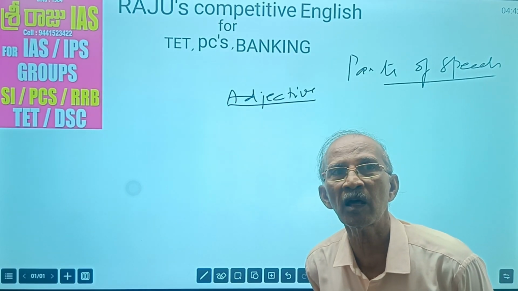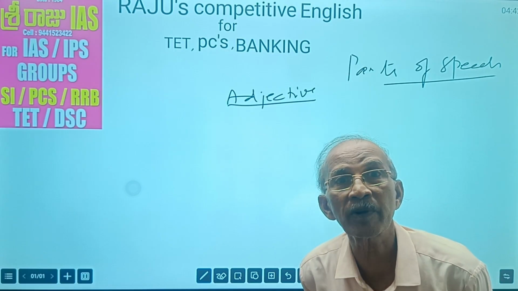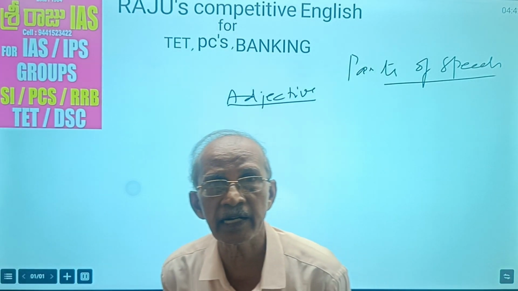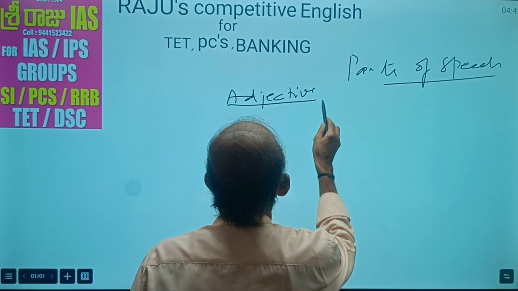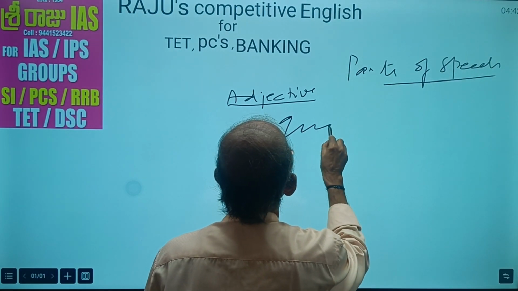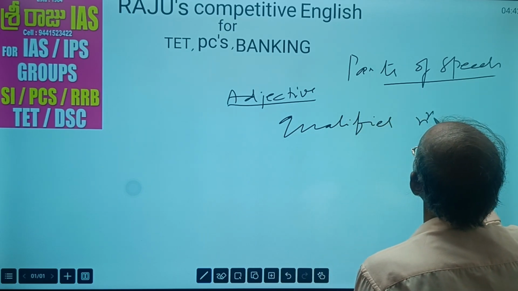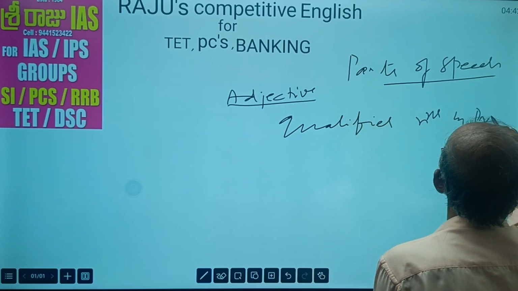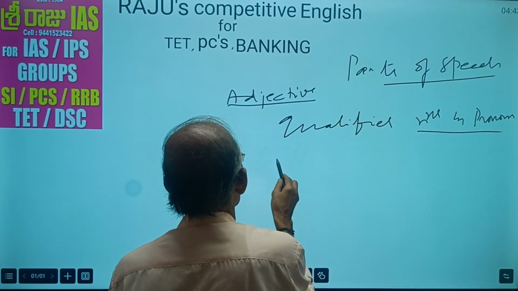That's why I told you in the last episodes also, if you know noun and pronoun very well, then only you can understand adjective very easily. So, adjective qualifies nouns and pronouns. How?